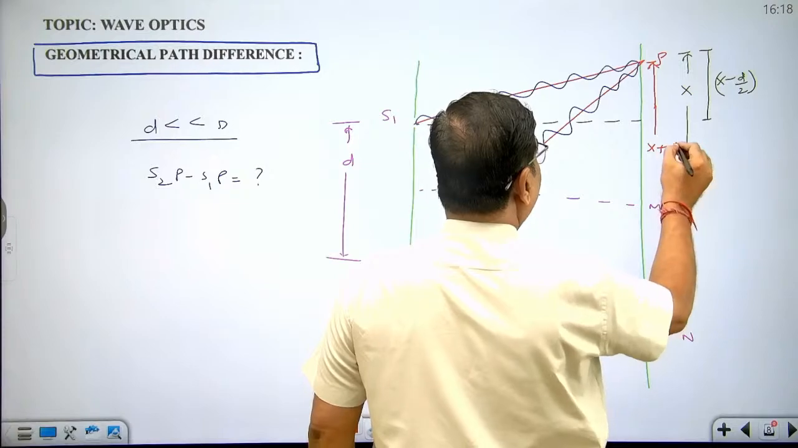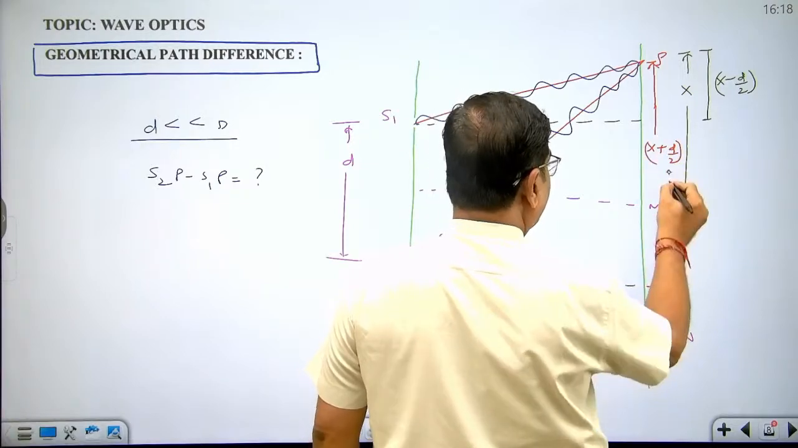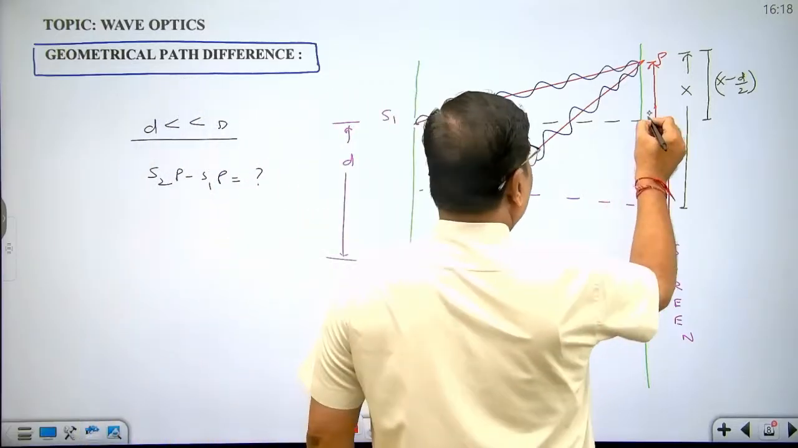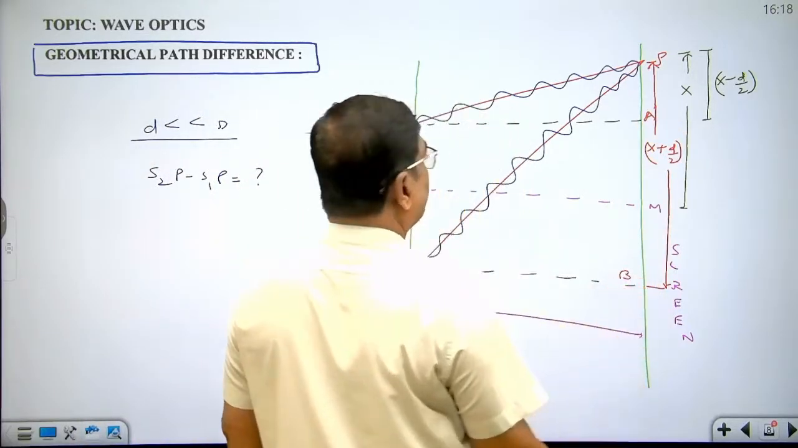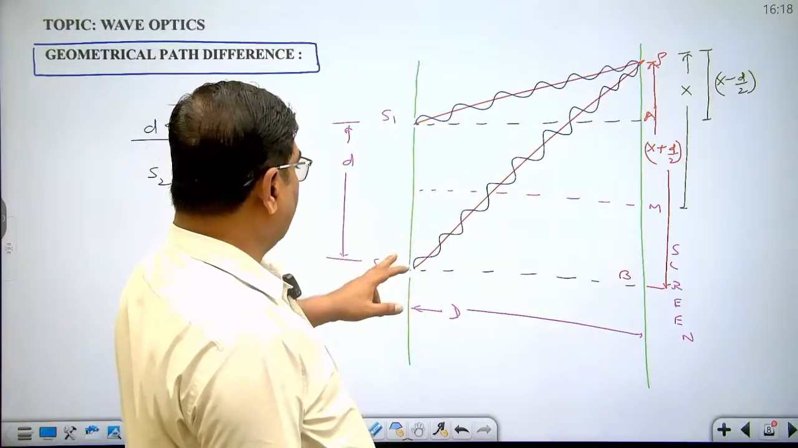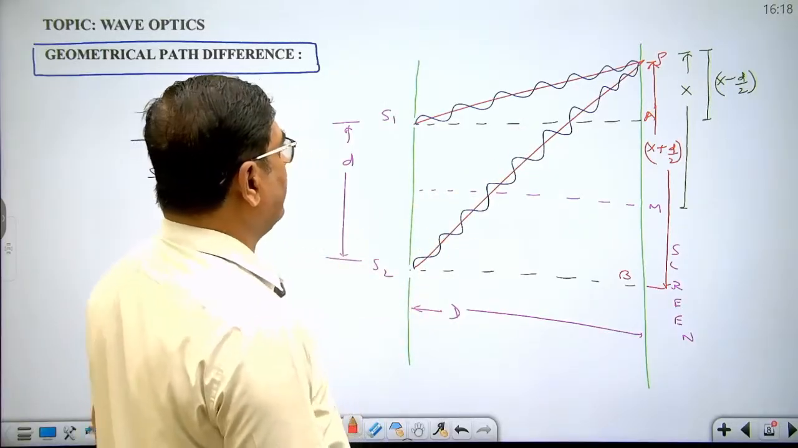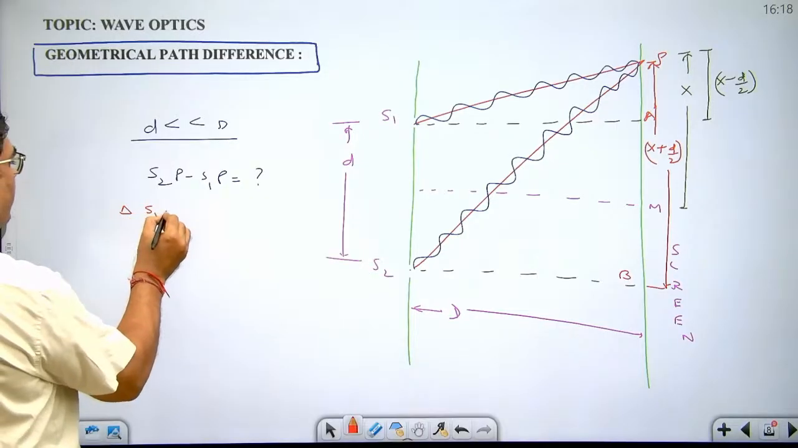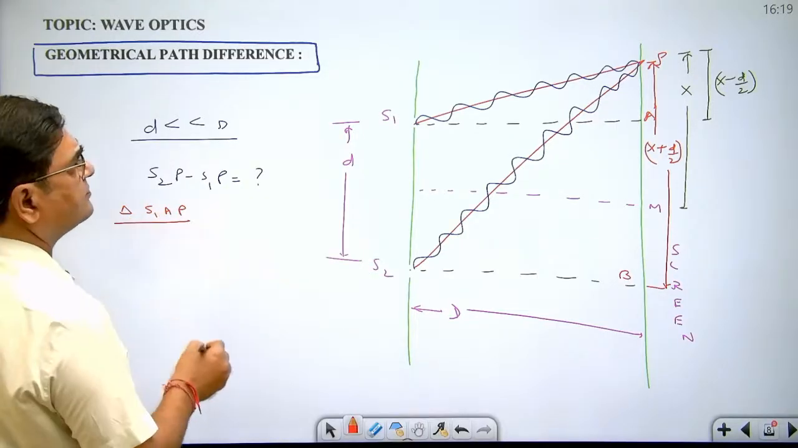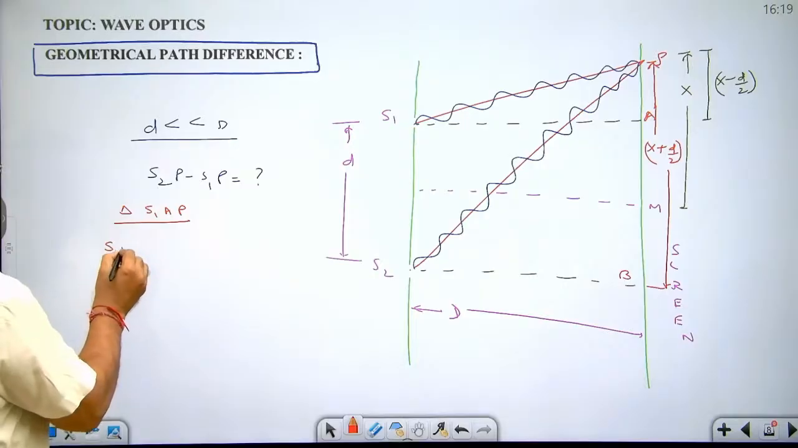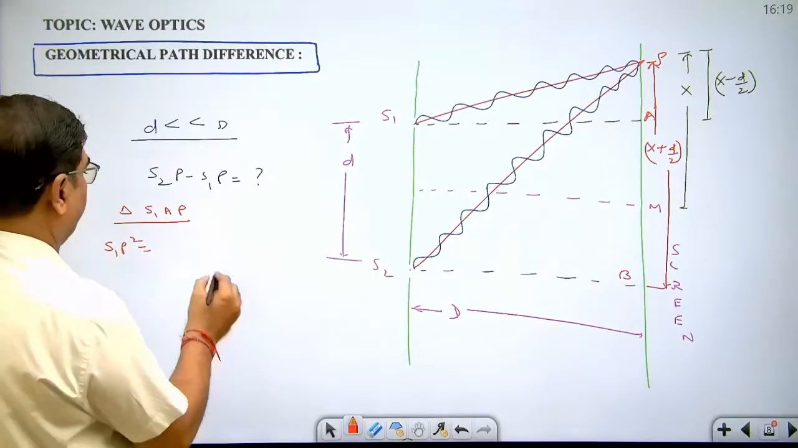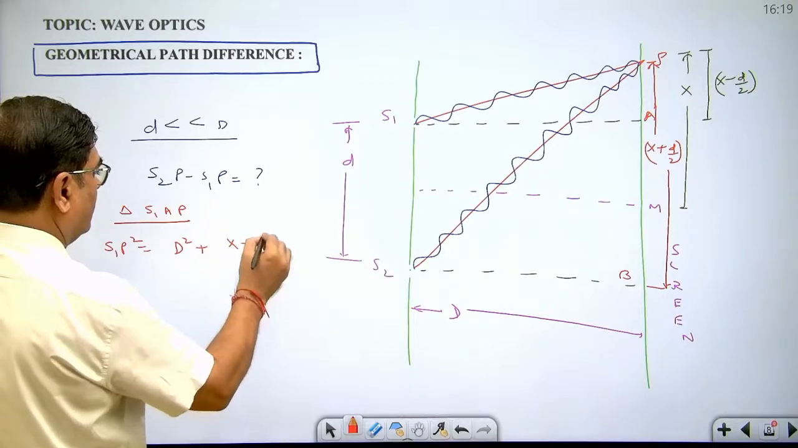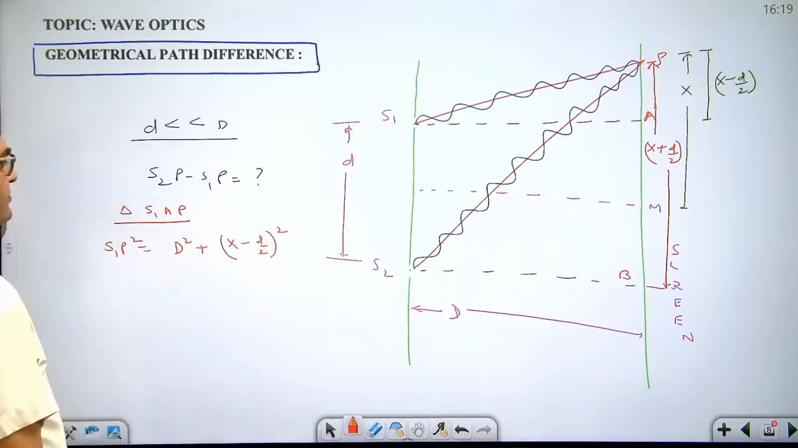This is x plus d by 2. Let us say this point is A and this point is B. So in triangle S1AP and also in triangle S2BP, these are right angle triangles, we can write the equation. In triangle S1AP, S1P square equal to D square plus (X minus d by 2) whole square.